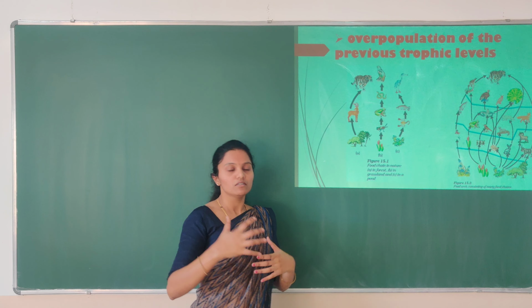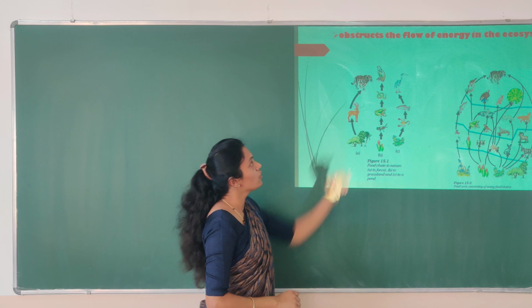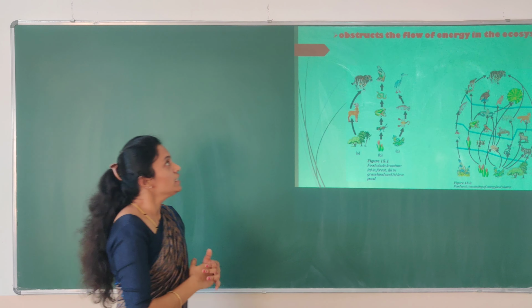Now the third point is it obstructs, that is, it stops the flow of energy in the ecosystem. If the deer is not there, you can see that energy does not flow from the producer to the higher trophic level. Okay, the next point, it obstructs the flow of nutrients in the ecosystem. In the same example, the nutrients will not flow from the first trophic level, the producer, to the tiger. And your last point: because of all this, ultimately the ecological balance is disrupted.